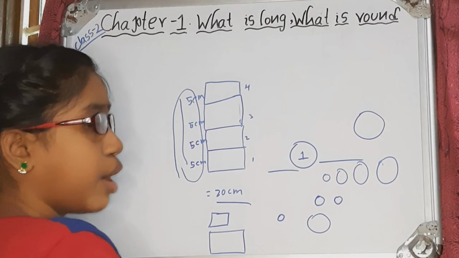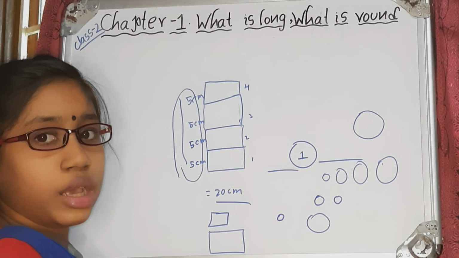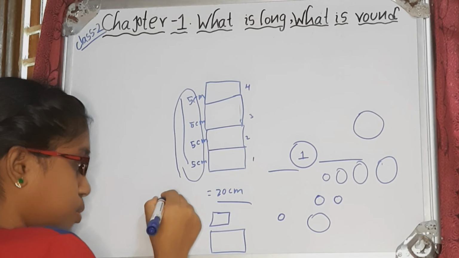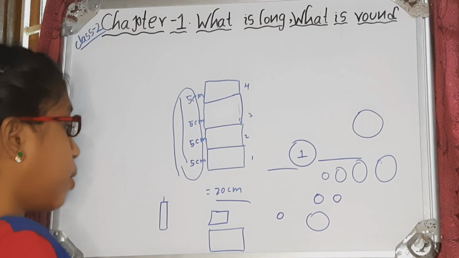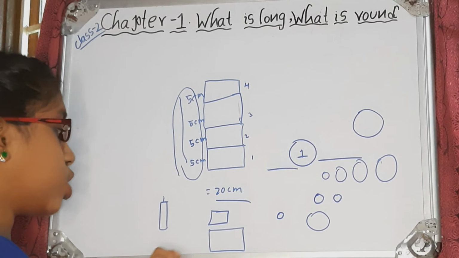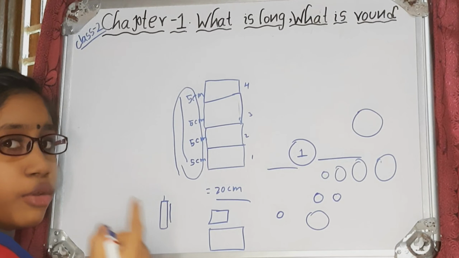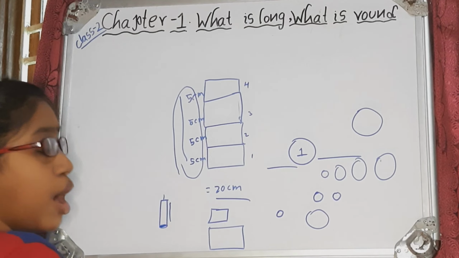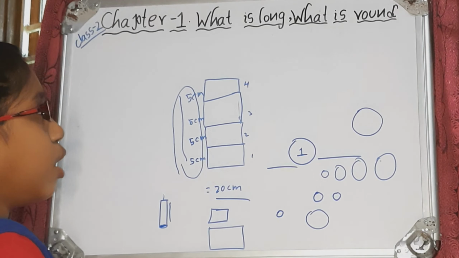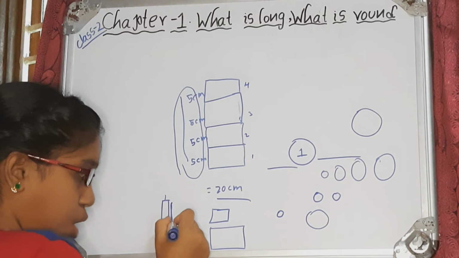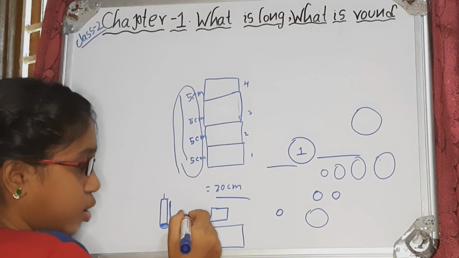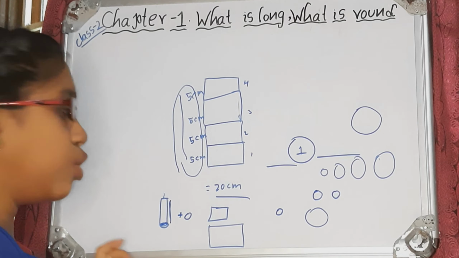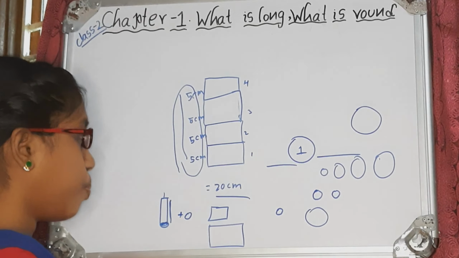For long and round, one more example is your pen. The pen's top needle will be there, that was straight, and this is also straight. But when you come to the top of the pen, you see this cap is round. So this is long plus this is round. So a pen is long plus round. In this example you can see long and round also.